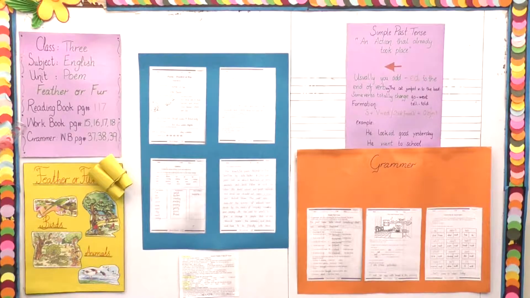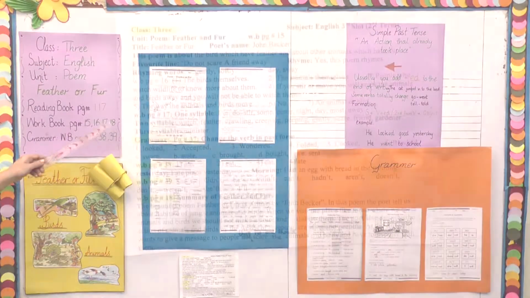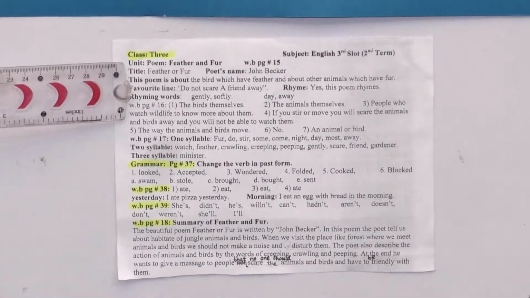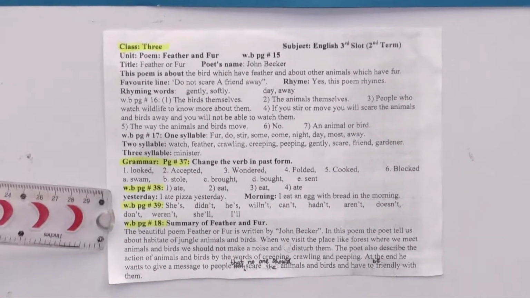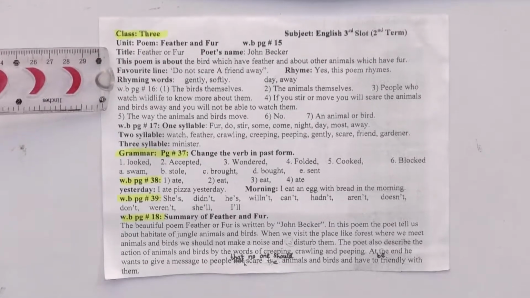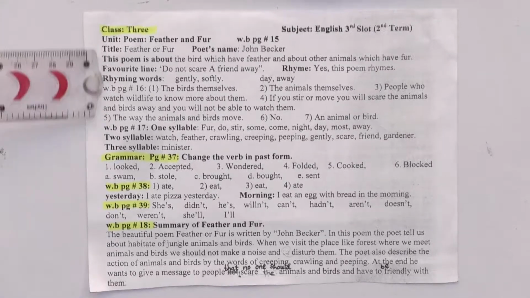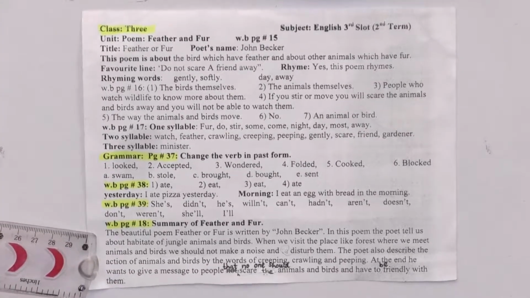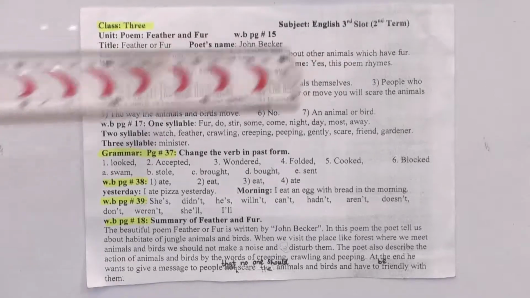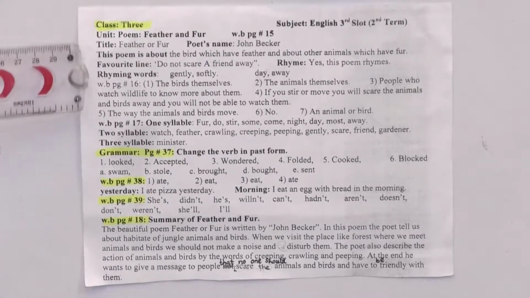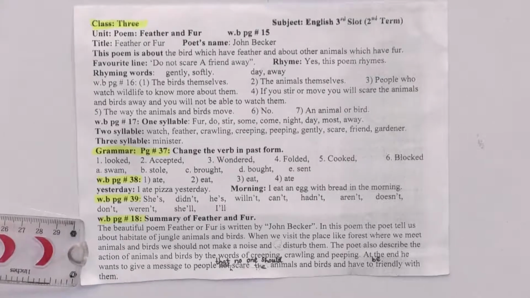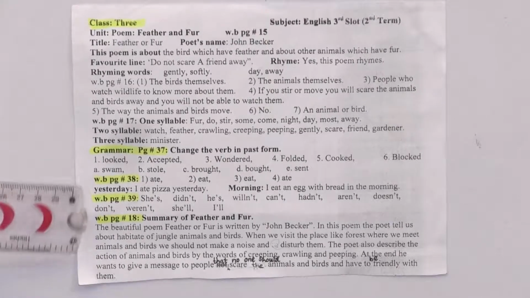Now we are going to solve the exercise of the workbook of the chapter Feather or Fur from page number 15 to 18. Students, this is slot number 3. The slot has been provided to you. All the answers of slot 3 are provided in this page of the English portion. Now I am going to tell you how to solve these answers in your workbook.